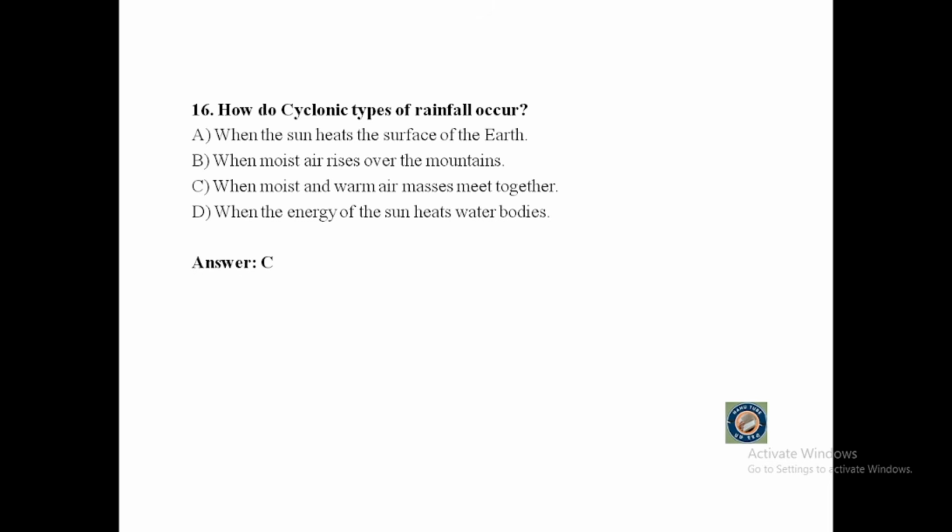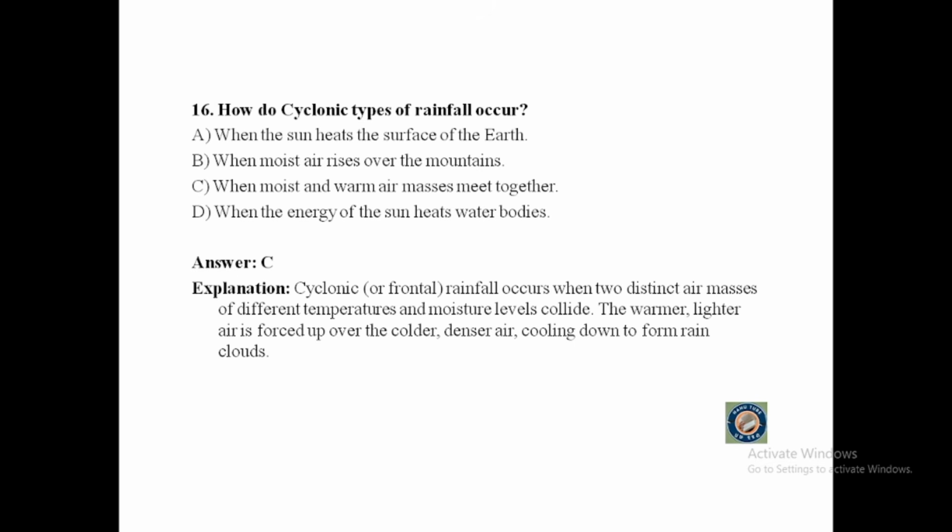The answer is when moist and warm air masses meet together. Cyclonic or frontal rainfall occurs when two distinct air masses of different temperatures and moisture levels collide. The warmer, lighter air is forced up over the colder, denser air, cooling down to form rain clouds.